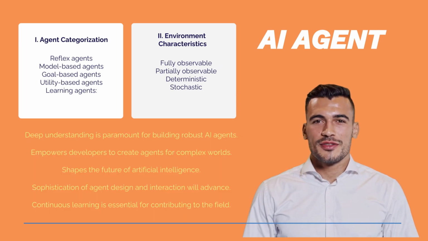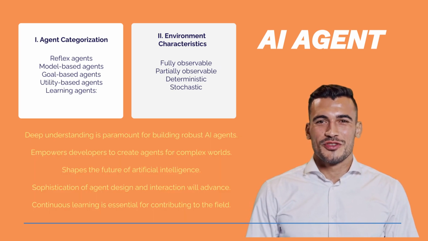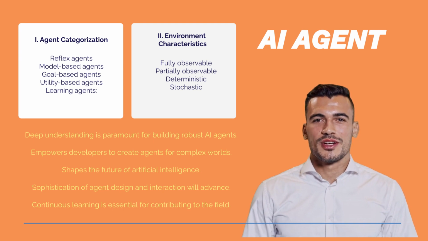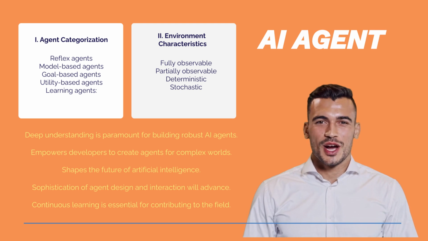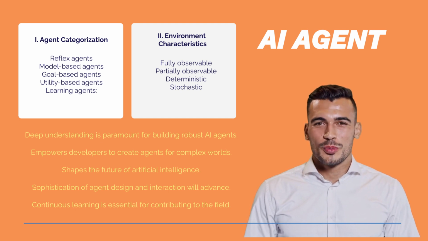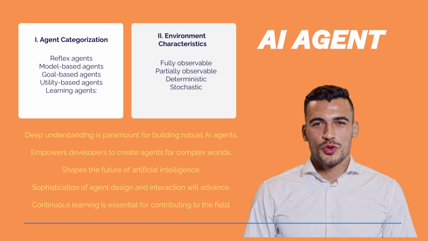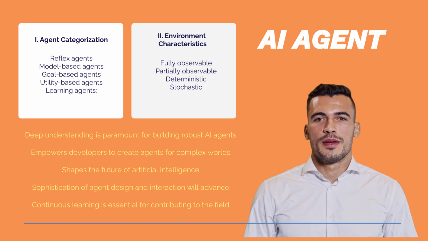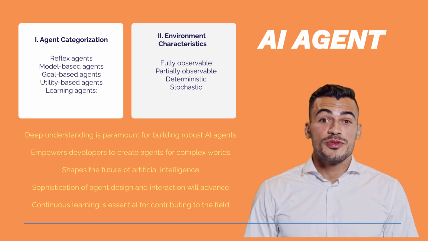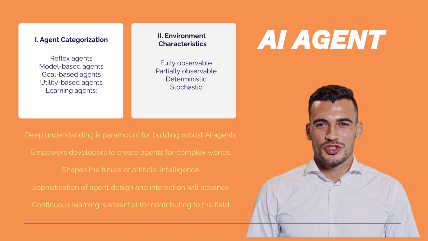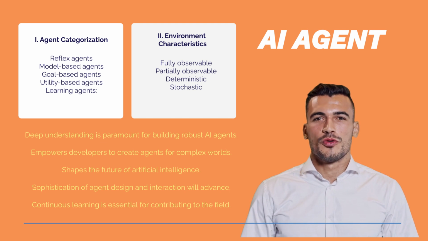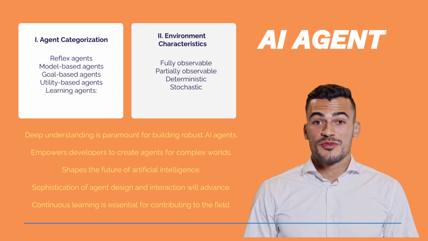In conclusion, the diverse landscape of AI agents is best understood through their categorization and interaction with their environment. Reflex agents, the most basic, operate on predefined rules, while model-based agents leverage internal world models for decision-making. Goal-based agents strive to achieve specific objectives, and utility-based agents optimize a preference function. Learning agents, crucial for adaptability, evolve through experience.